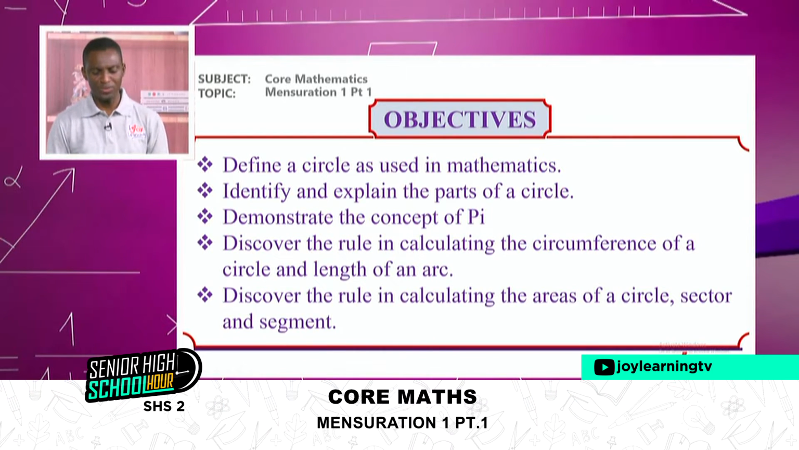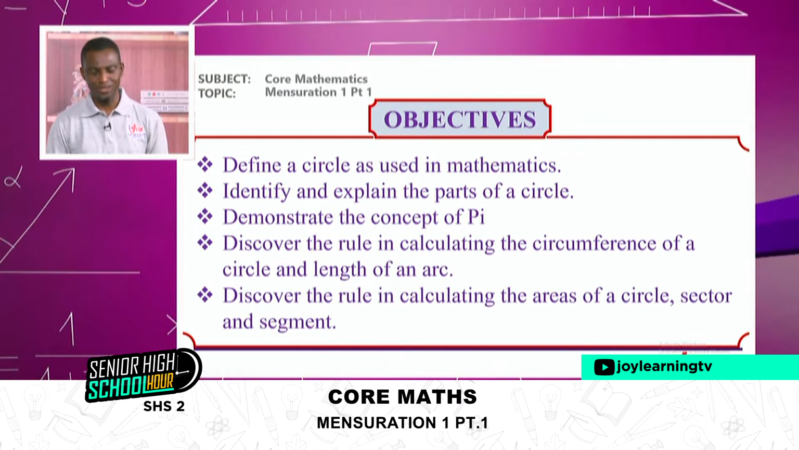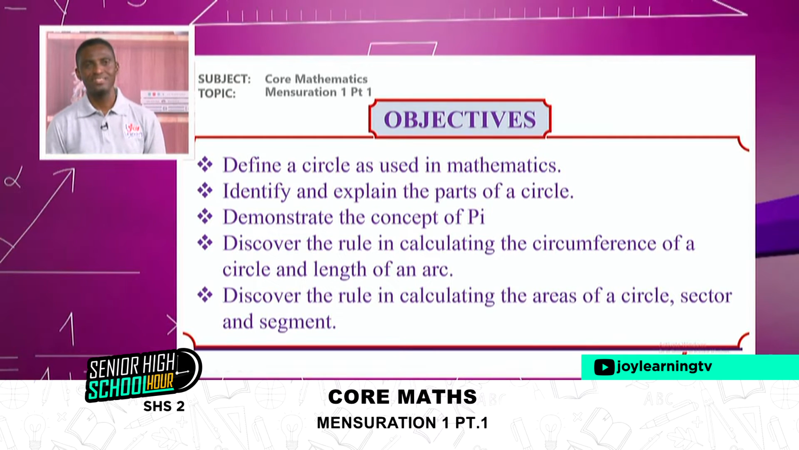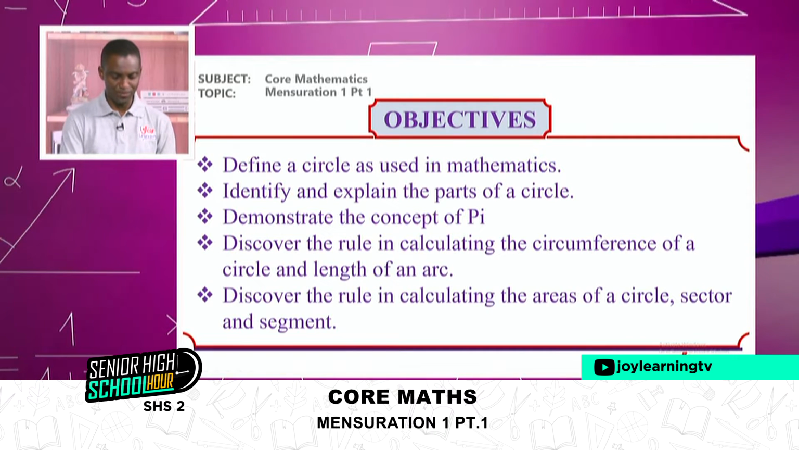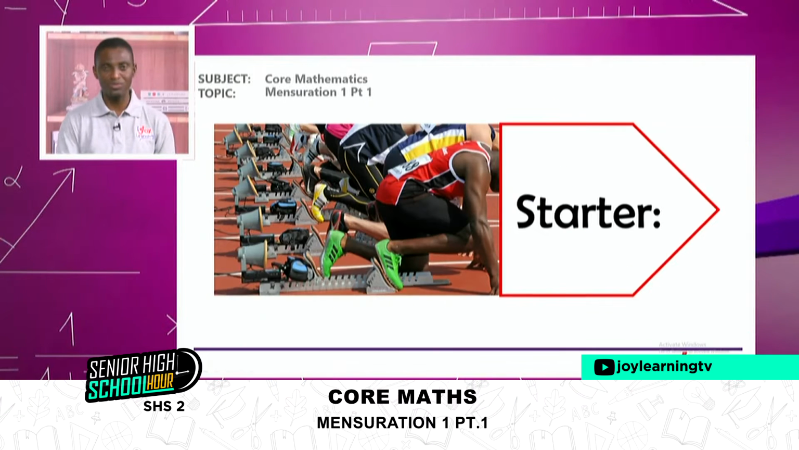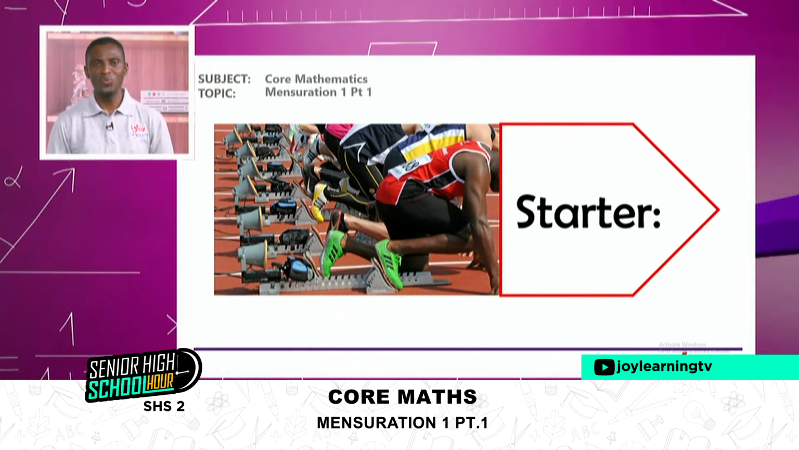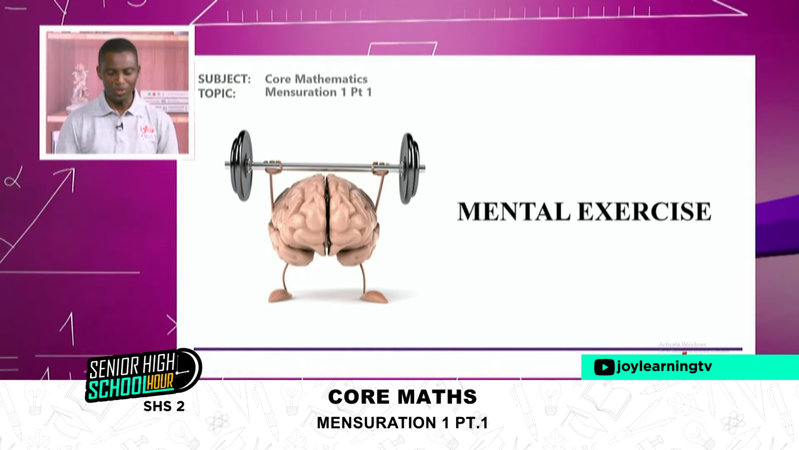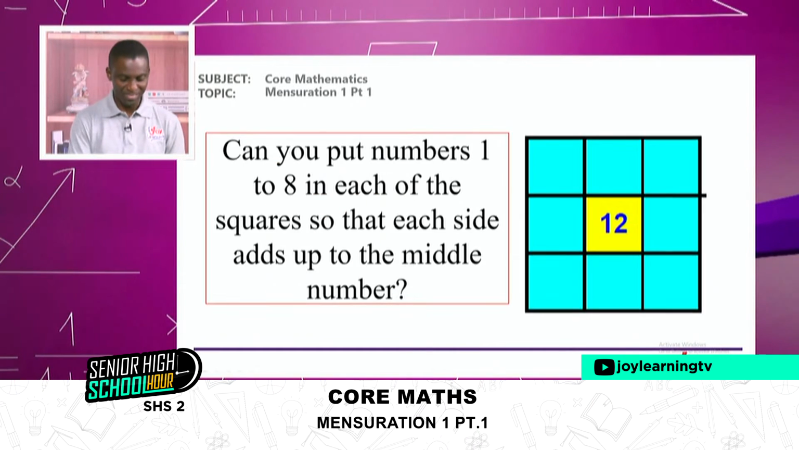Then also we discover the rule in calculating the circumference of a circle, length of an arc. Then we also discover the rule in calculating the areas of a circle, sectors, segments, and perimeters of sectors. That is our objective for today. So by the end of this, you should be able to have all this at your fingertips. So we'll start as usual with status. We'll do our normal mental exercise, something to energize our brain cells so that we can do mathematics.